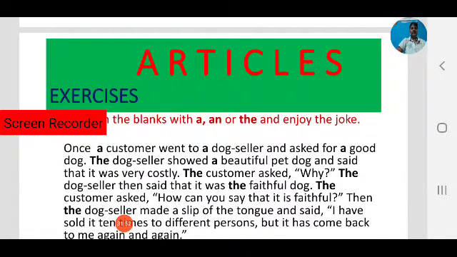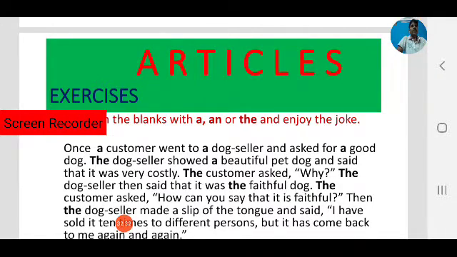Observe the different uses of articles. Again, here we are referring to the nouns again, so in that case we have to use the definite article. That's why here we use the dog seller. Then said that it was a faithful dog. The customer asked, how can you say that it is faithful? Then the dog seller made a slip of the tongue and said, I have sold it 10 times to different persons, but it has come back to me again and again.